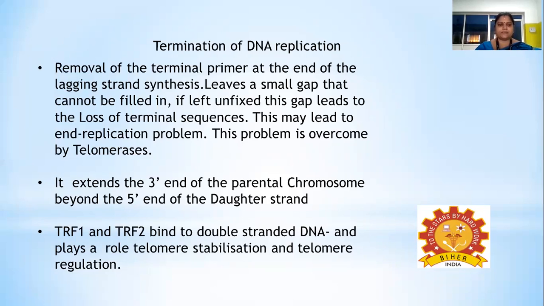This telomerase extends the 3' end of the parental chromosome beyond the 5' end of the daughter strand. It is a ribonucleoprotein, and the termination of DNA replication is enhanced by the association of two different factors, TRF1 and TRF2, which bind to the single-stranded DNA and play a vital role in the stabilization and regulation of the telomere.